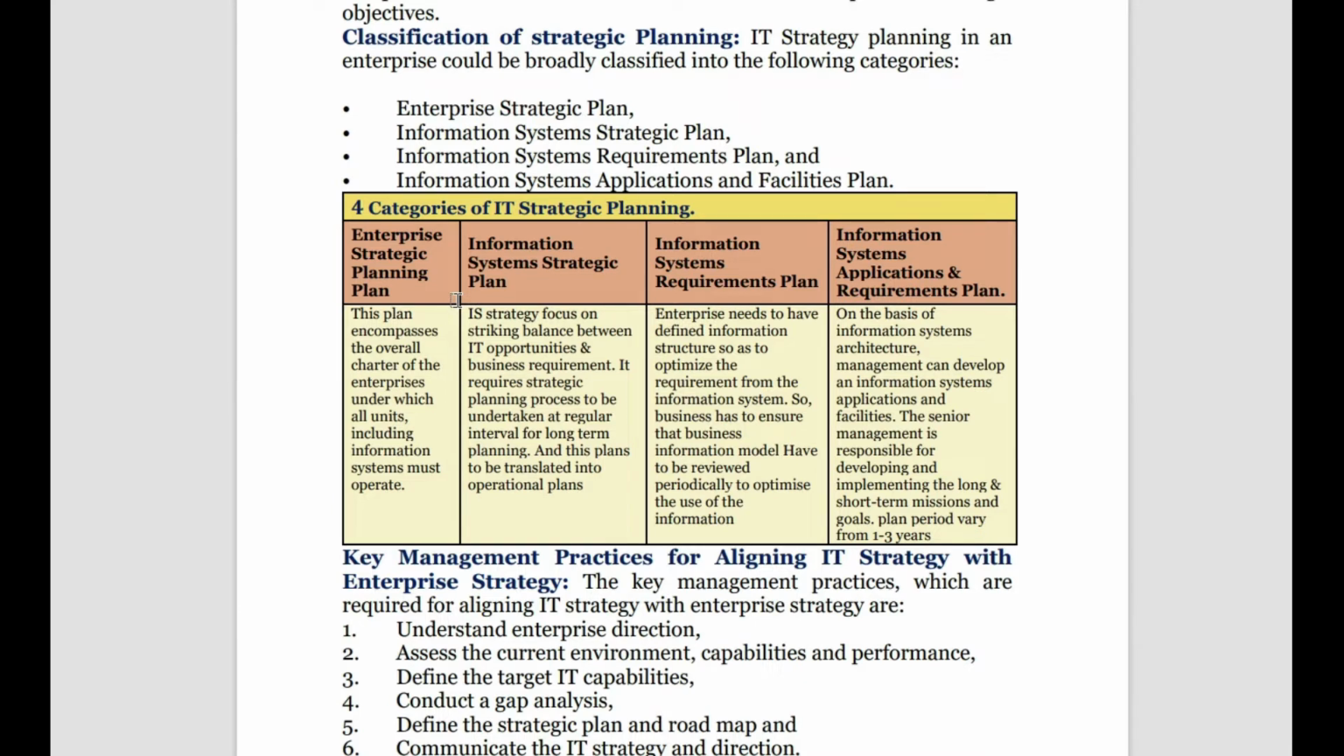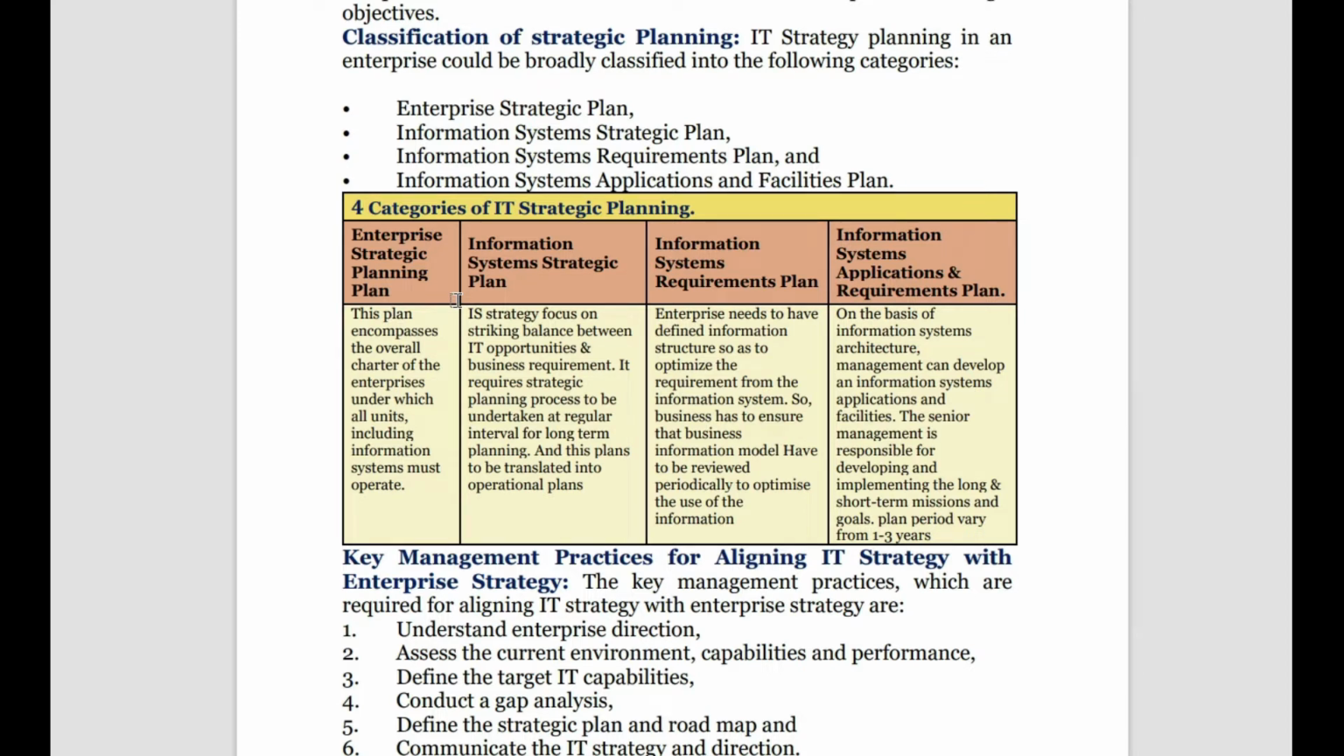Okay, then information system requirement plan. The enterprise needs to have a defined information structure. So what is information to us? Is it the purchasing pattern? Is it the sales pattern? Is it the student requirements? So what is the information structure? And how can we generate the requirement from the information system we have? To know the requirement, we must have proper information with us. So the business must ensure that the business information model is properly collecting required information and it must be periodically tested to collect the required information.